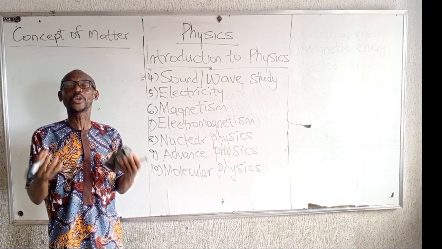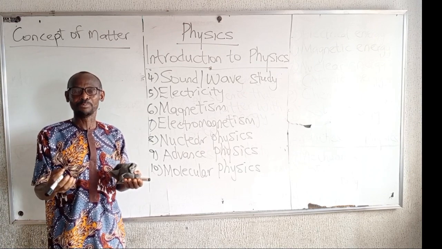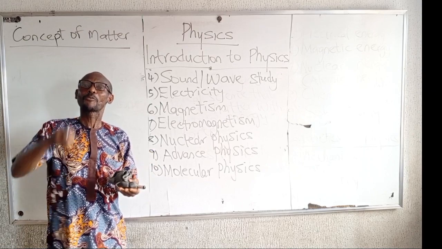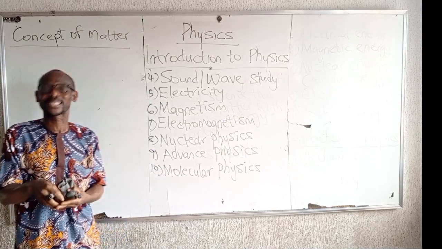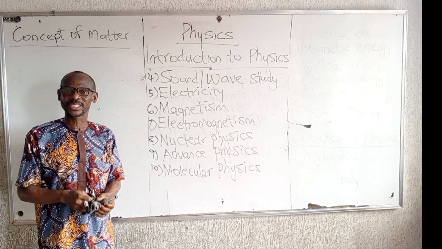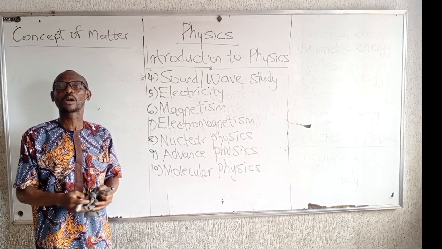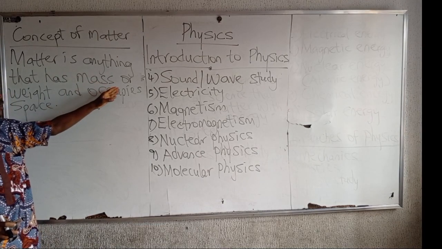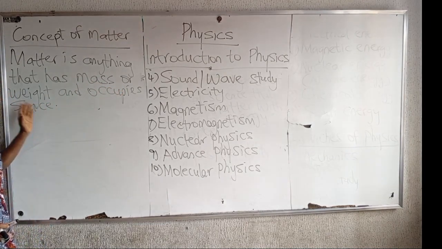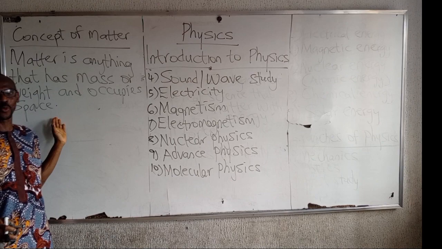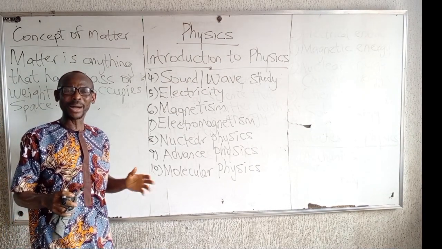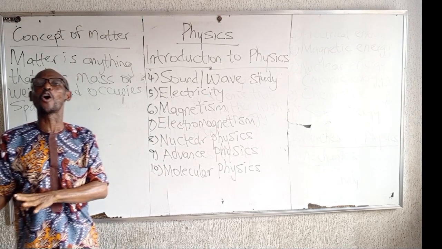wind or breeze or air, mixture of gases, they are all what? Matter. Provided that thing has what? Mass and occupies space, that thing is regarded as what? Matter. So anything that has mass or weight and occupies space, we refer to it as what? As matter. Matter can exist in various forms.